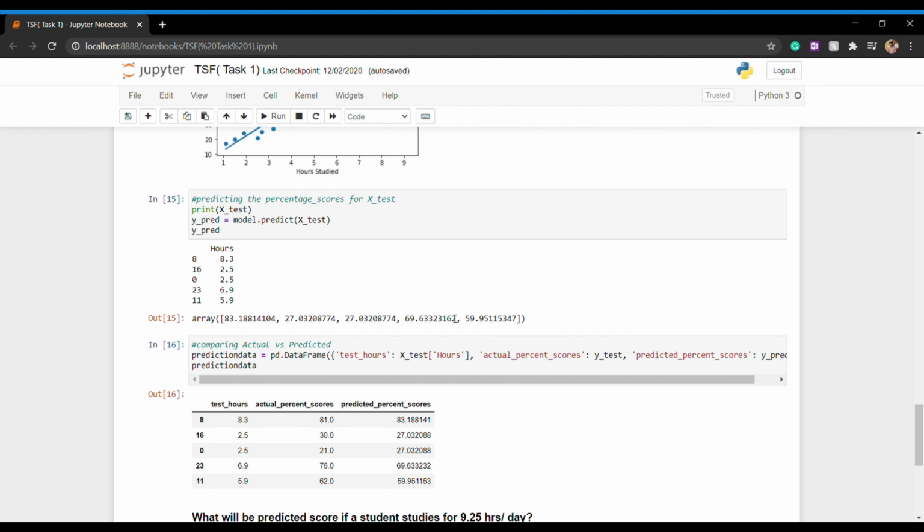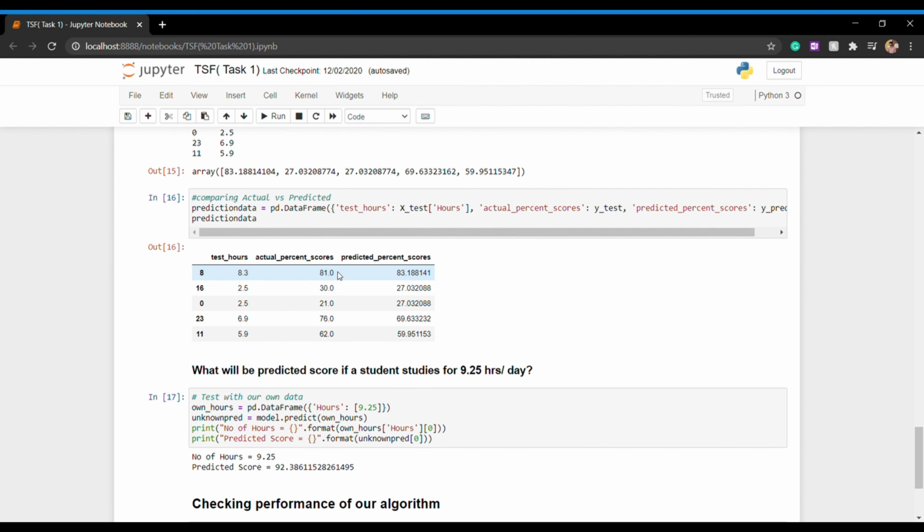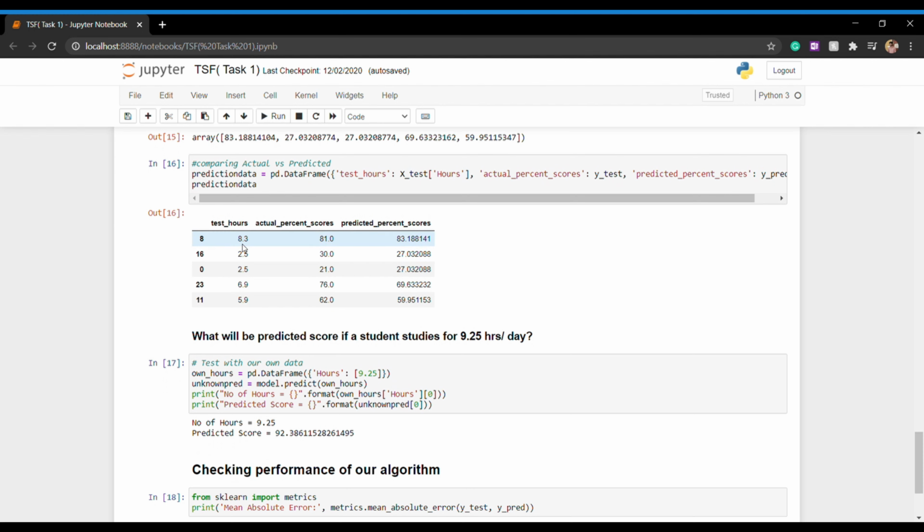Now let's predict the test scores based upon the test data. Here we can see the test result of the prediction. So let's compare the actual versus predicted data. The test hours are 8.3, percentage score actual was 81, but the score we predicted was 83%.